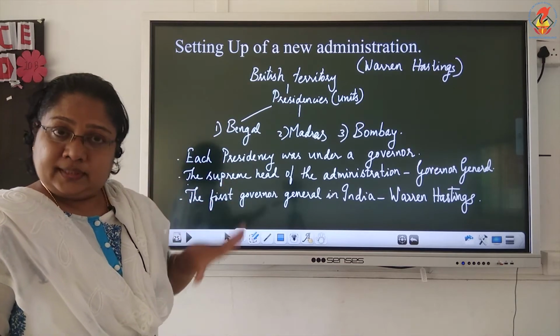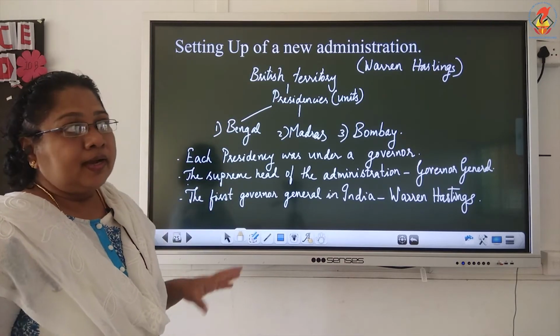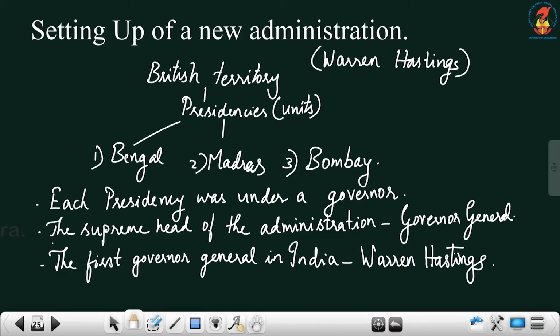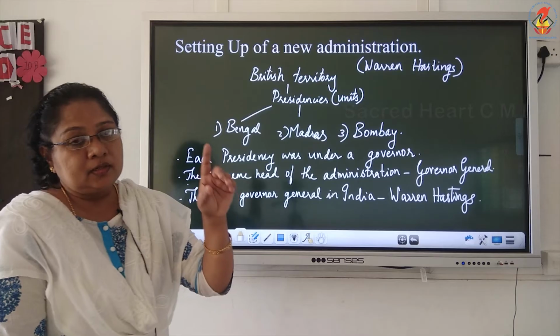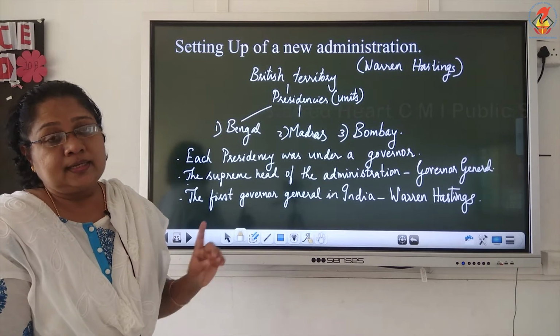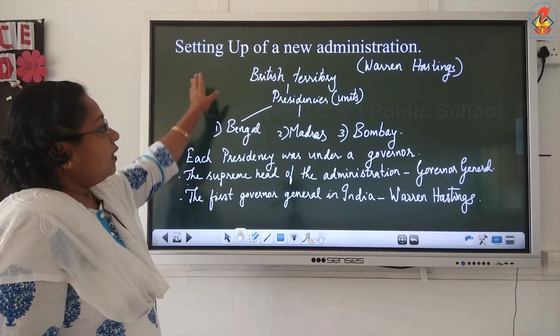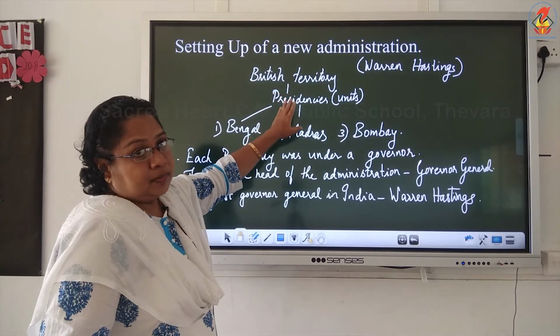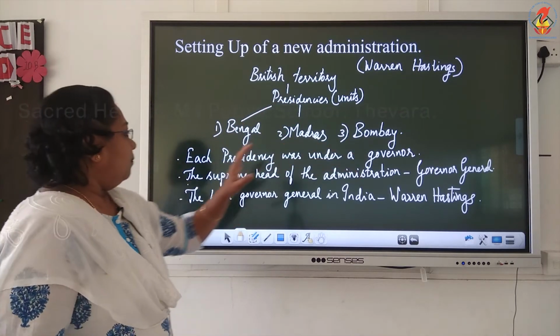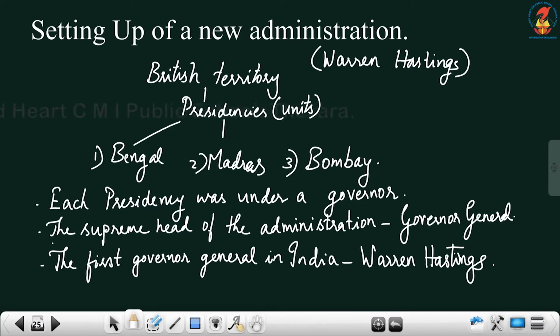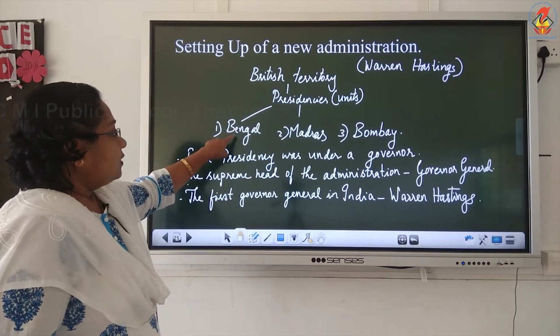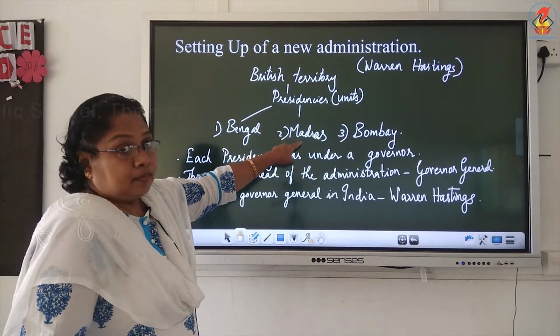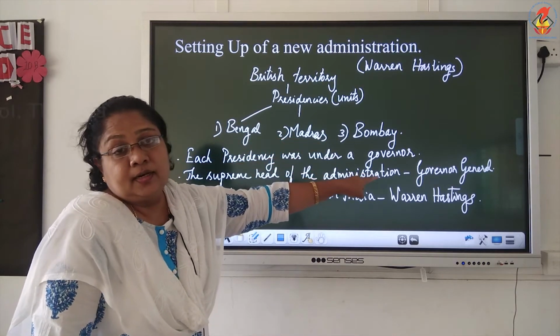The whole territory that they had captured, he divided into 3 presidencies, or 3 units. The 3 presidencies under Warren Hastings were the Bengal presidency, Madras presidency and Bombay presidency. That was the first reform that he made in the administrative field. Each presidency was under a governor: there is a governor in Bengal, a governor in Madras and a governor in Bombay.